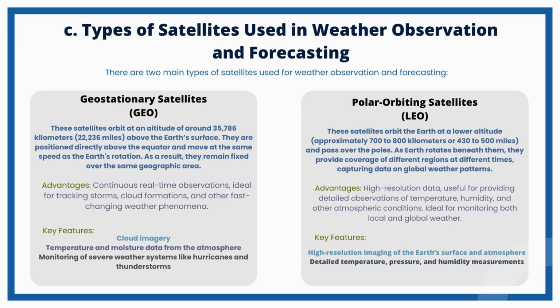As Earth rotates beneath them, they provide coverage of different regions at different times, capturing data on global weather patterns. Advantages: high-resolution data, useful for providing detailed observations of temperature, humidity, and other atmospheric conditions. Ideal for monitoring both local and global weather. Key features: high-resolution imaging of the Earth's surface and atmosphere. Detailed temperature, pressure, and humidity measurements.